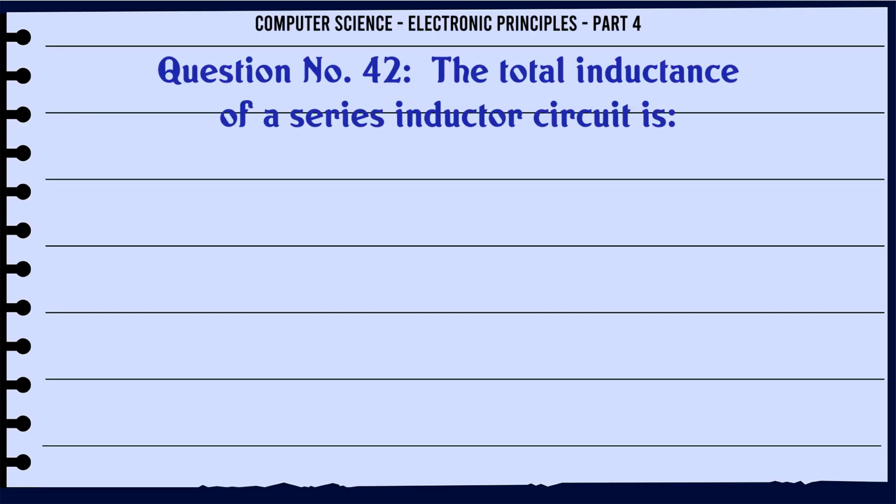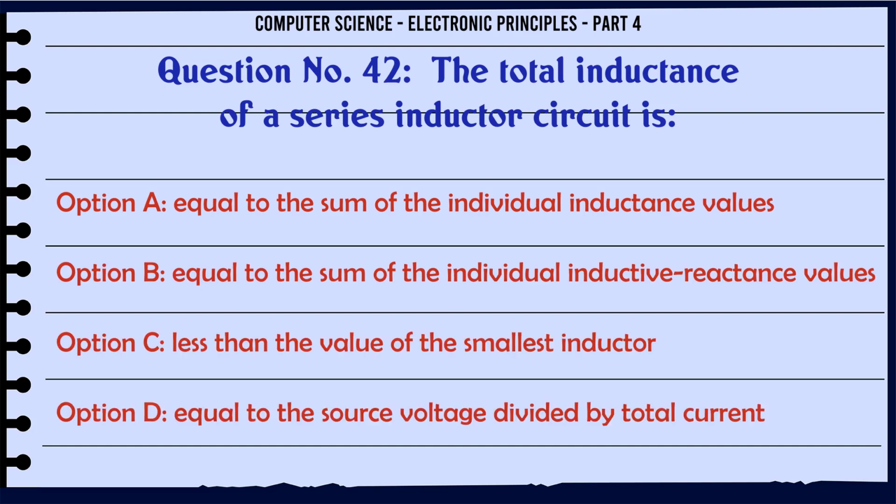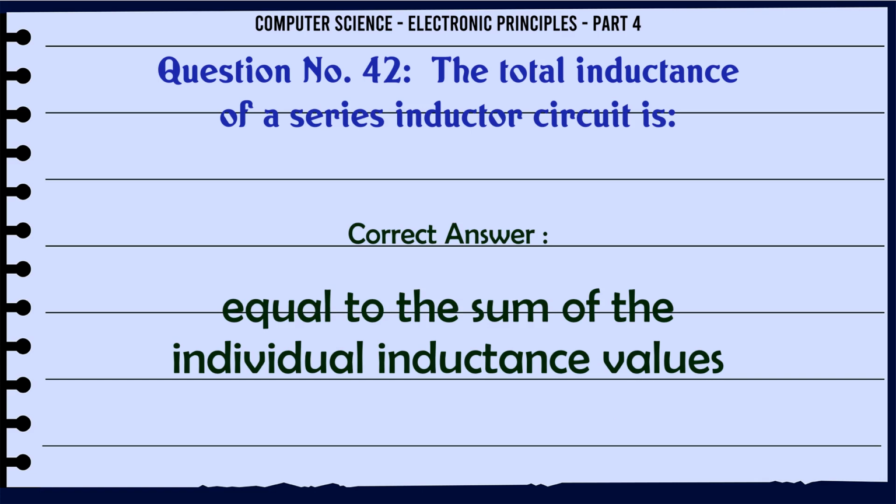The total inductance of a series inductor circuit is A. Equal to the sum of the individual inductance values, B. Equal to the sum of the individual inductive reactance values, C. Less than the value of the smallest inductor, D. Equal to the source voltage divided by total current. The correct answer is equal to the sum of the individual inductance values.